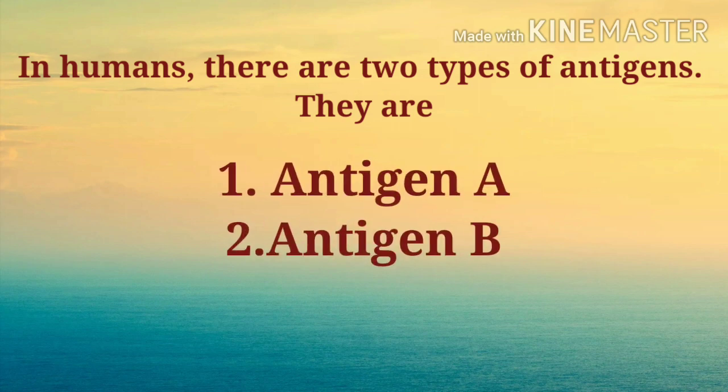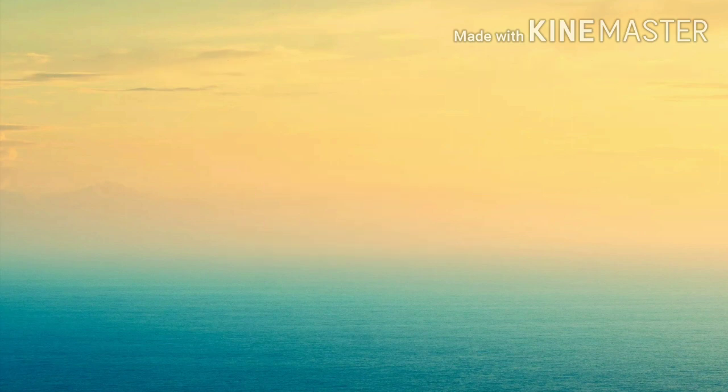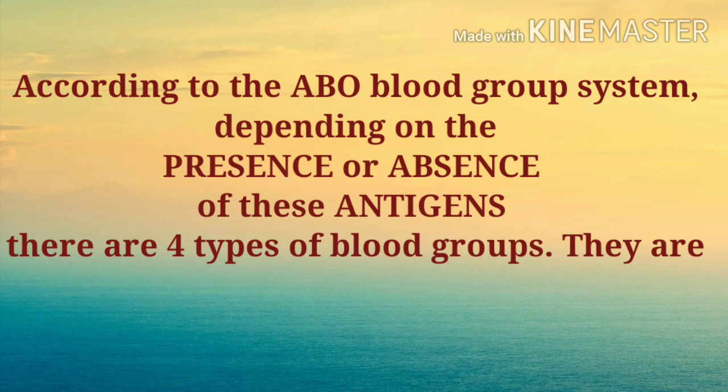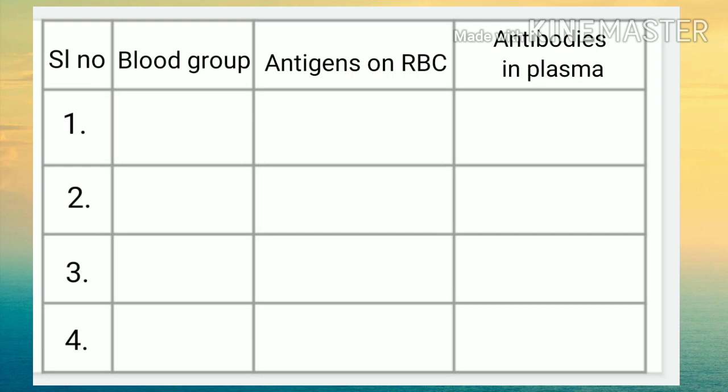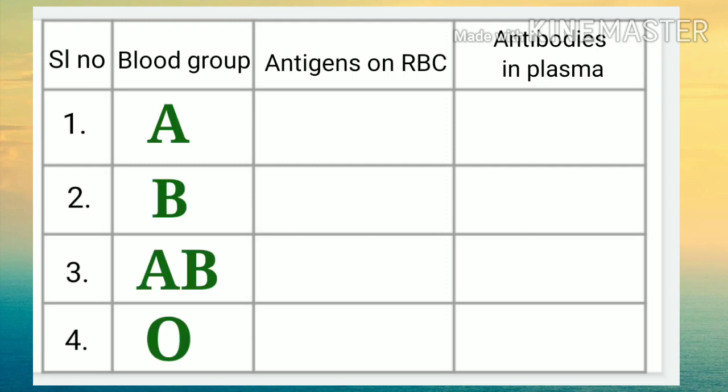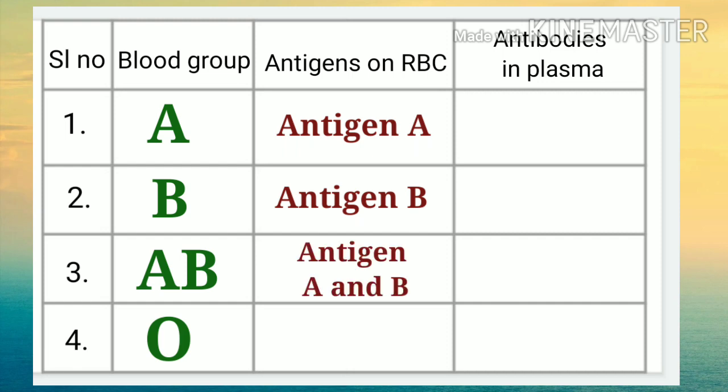In humans, there are two types of antigens. They are antigen A and antigen B. According to the ABO blood group system, depending on the presence or absence of antigens, there are four types of blood groups. They are blood group A, blood group B, blood group AB, and blood group O. The antigen present on the RBC of blood group A is A, of B is B, of AB is A and B, and of O is no antigens.